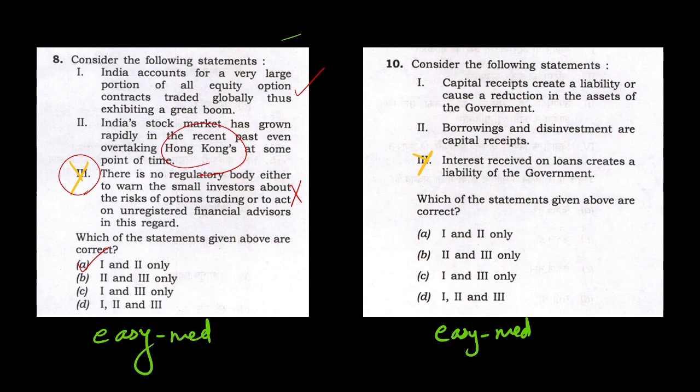If you look at question number 10, capital receipts and interest, borrowings, disinvestments, right? These three. The third option, if you look at it carefully, says interest received on loans creates liability. Now, interest that is received on loans or investments is not a liability, it is income. So this option itself is wrong. And if we look at the options, if the third option is wrong, again, we get it right.